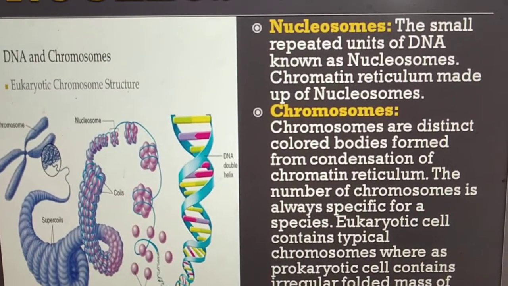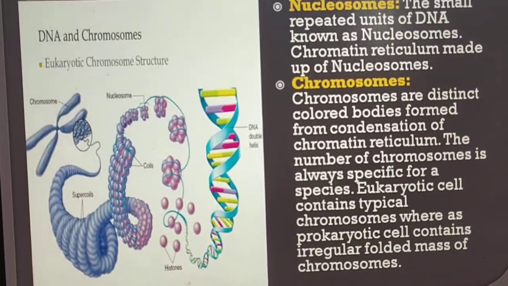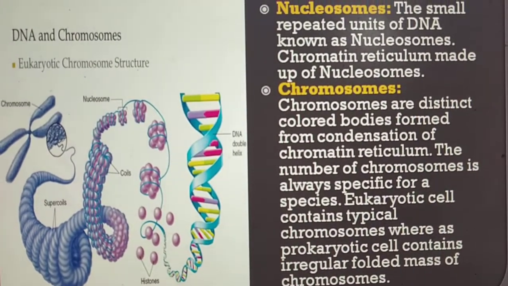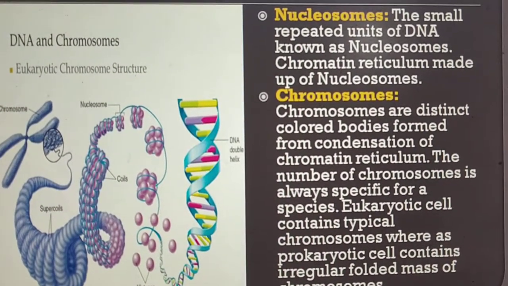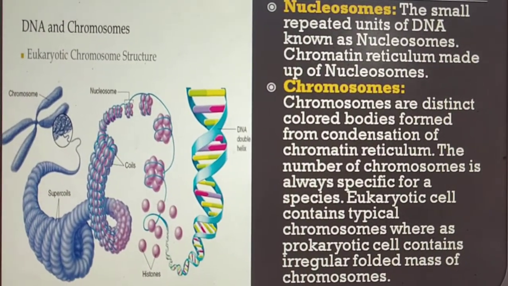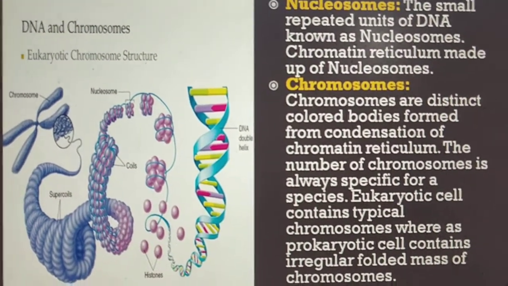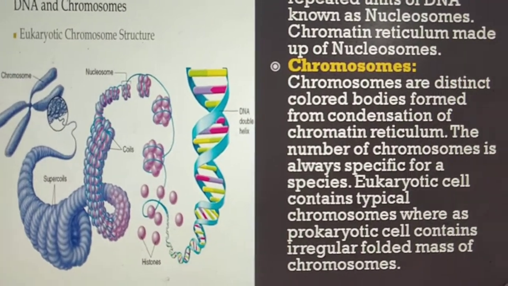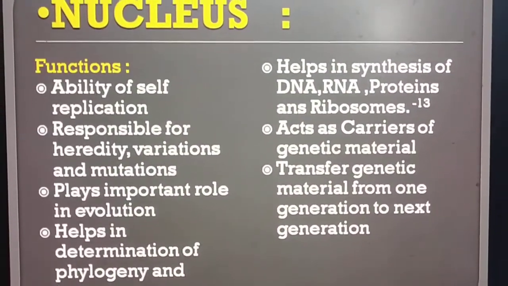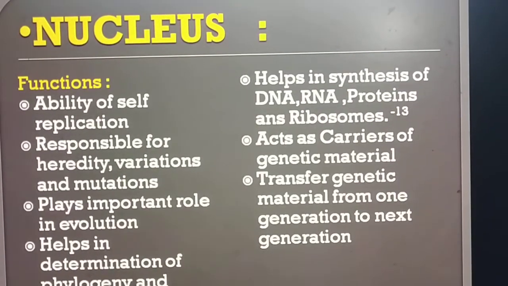These nucleosomes form chromosomes. Chromosomes are distinct colored bodies formed from condensation of the chromatin reticulum. Number of chromosomes is always specific for a species. Eukaryotic cell contains typical chromosome, whereas prokaryotic cell contains irregular folded mass of the chromosome. Eukaryotic cell contains paired chromosomes and prokaryotic cell contains a single chromosome.